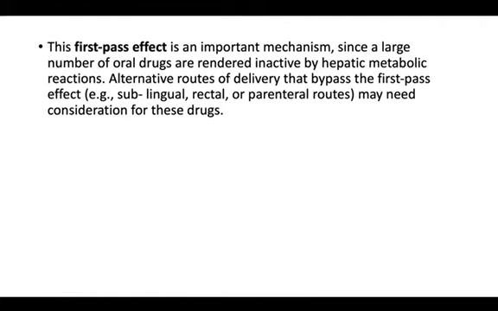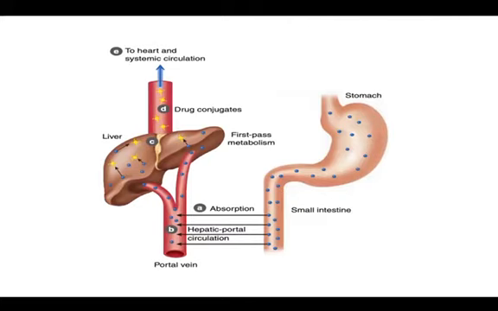Alternative routes of delivery that bypass the first pass effect are sublingual, rectal, or parenteral routes. They may need general consideration of these drugs. So this is the first pass metabolism that I was talking about. This is the stomach, and these are the drug molecules. The drug enters the stomach, is absorbed, and is released into the portal vein.